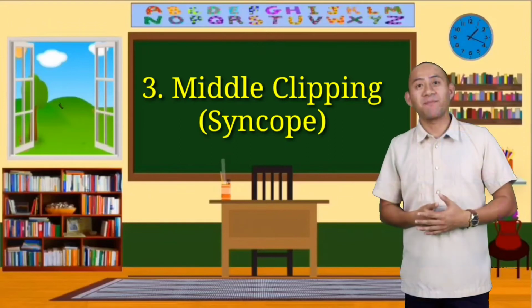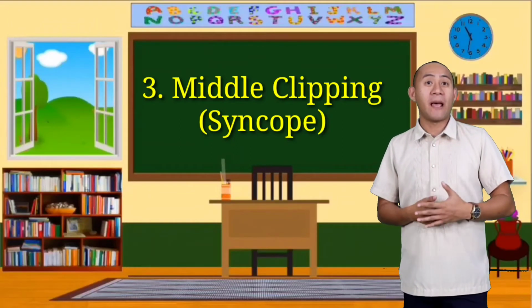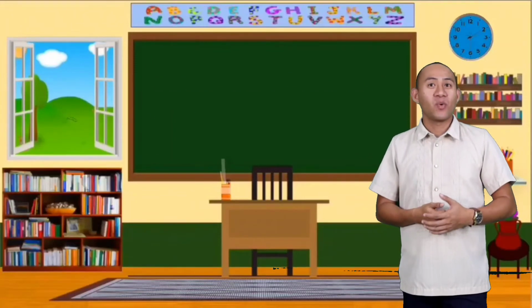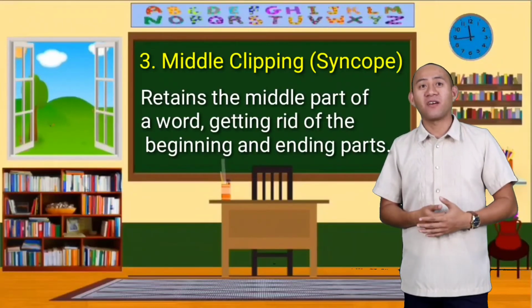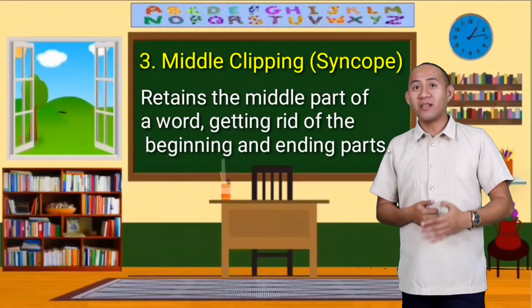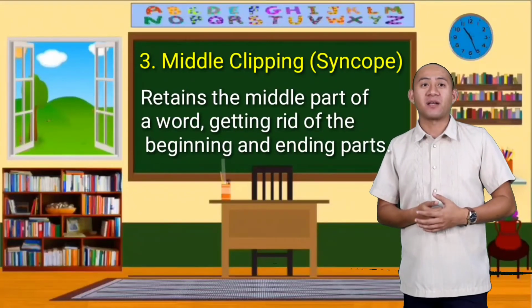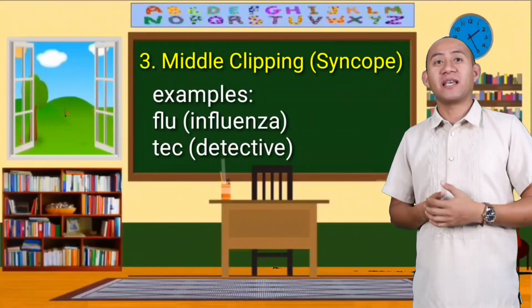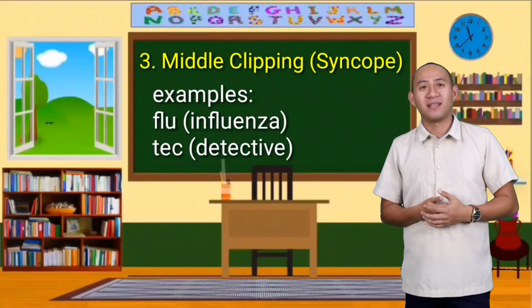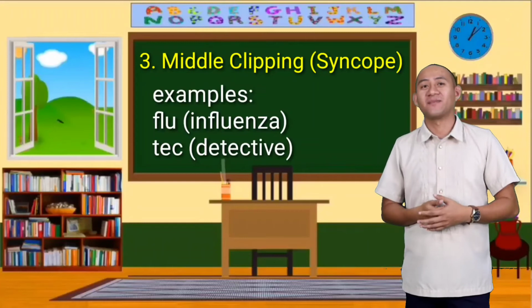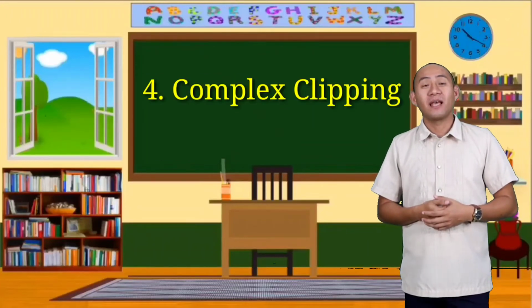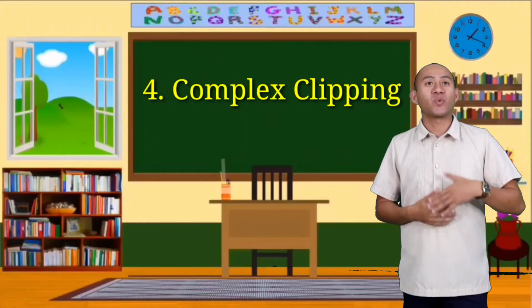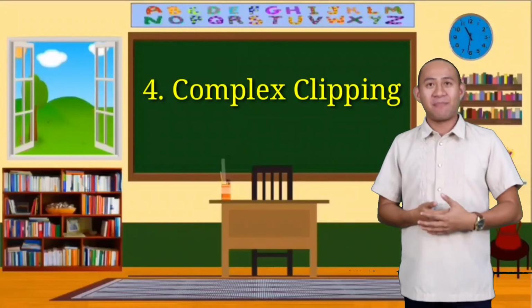The third type of clipping is what we call middle clipping or syncope, which retains the middle part of a word, getting rid of the beginning and ending parts. Examples: we have flu, which means influenza, and tech for detective. The last or the fourth type of clipping is what we call complex clipping.